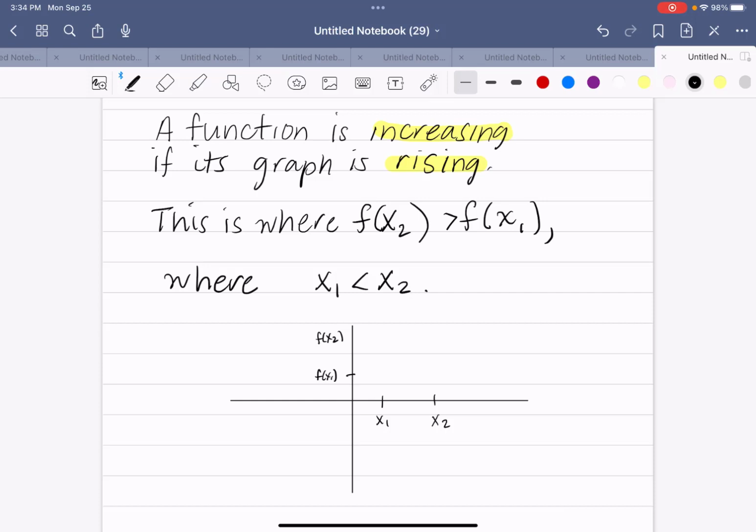If between these points f(x2) is higher or greater than f(x1), the graph is rising and that function is increasing. So we're just looking between two specific points of x, and we would describe it as increasing between x1 and x2. But f(x1) has to be less than f(x2), or f(x2) is greater than f(x1).